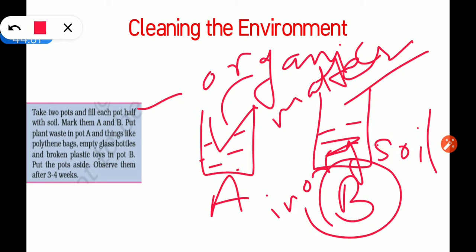So it will disappear after some time, means it will be decomposed and converted into simple substances, and these substances are again used by the plants and animals because these nutrients will be mixed in the soil. Plant roots grow in soil, so they take up those nutrients. Whenever animals eat those plants, those nutrients will be transferred to the animals. This way the nutrients added by the decomposers are used by the plants and animals.